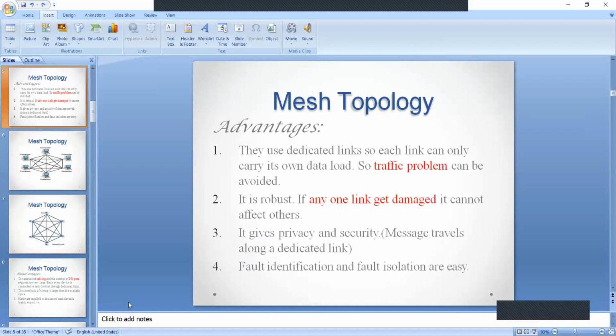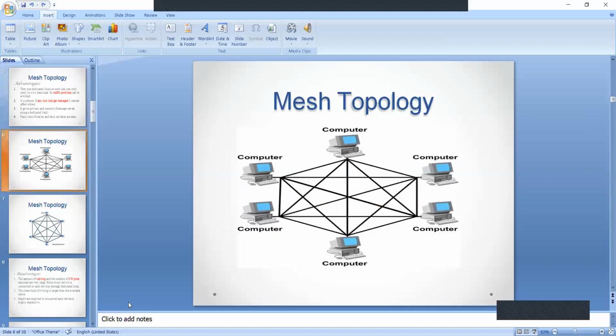The link connected between those two nodes will carry its own data. In this way we can provide privacy as well as security. Next one, fault identification and fault isolation is easy. Fault identification means that if the data is not delivered, we can easily identify the problem.